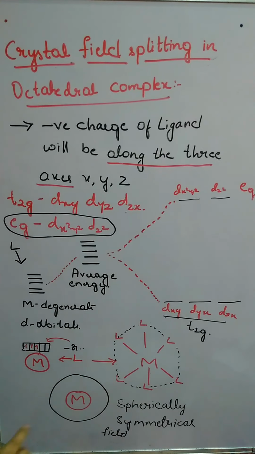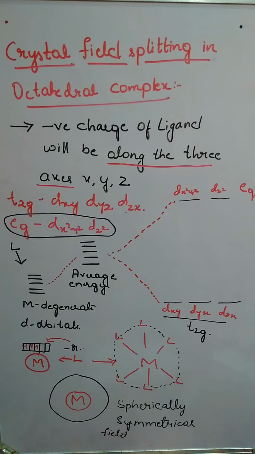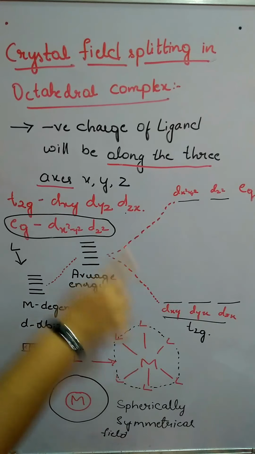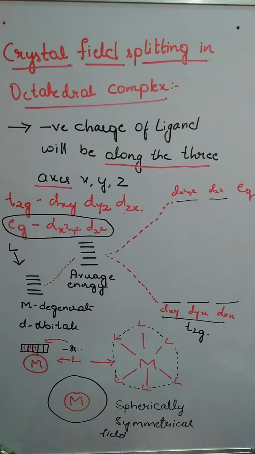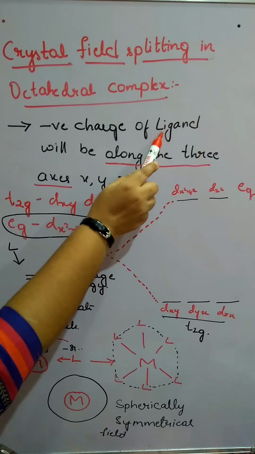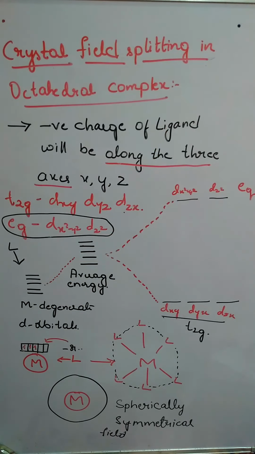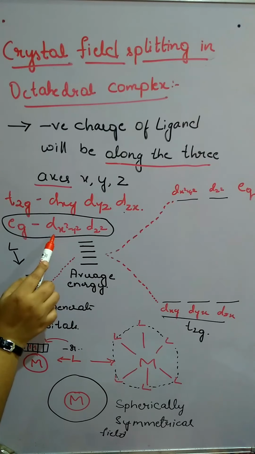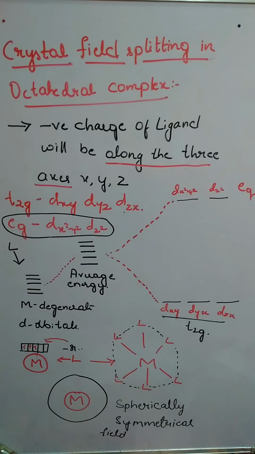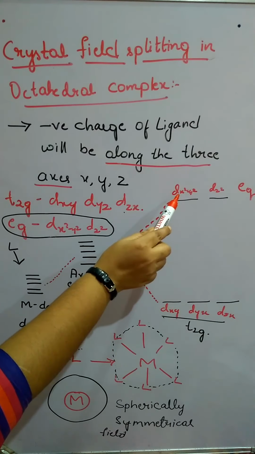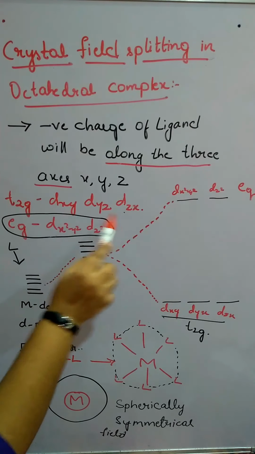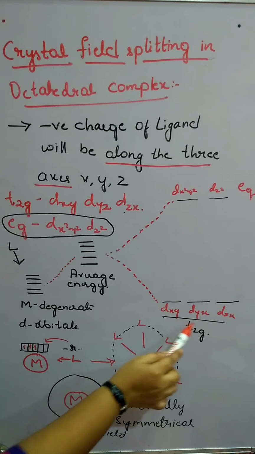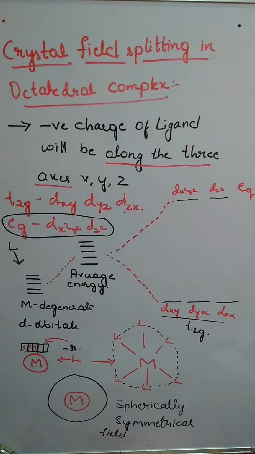So there is a difference in the energy. These orbitals are split because of the orientation of the ligand. If the orientation of the ligand is symmetrical or along the axis, then these orbitals will experience more repulsion, so energy is more for them. These experience less repulsion, so energy is less for them. Then there is one more point.